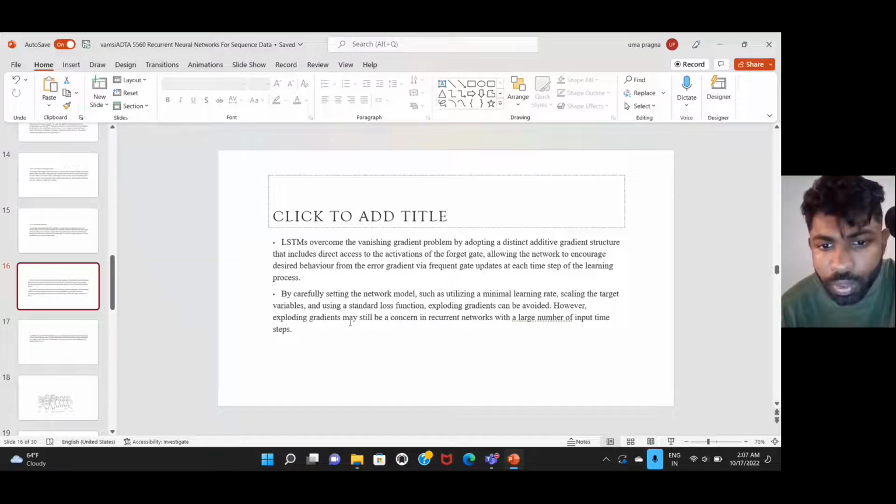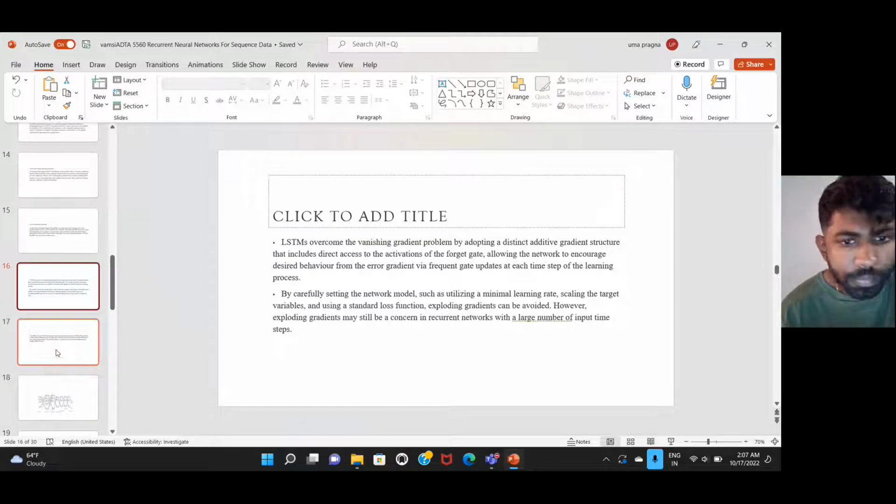We need to overcome all of these by carefully setting up the network model, such as utilizing a minimum learning rate, scaling the target variables, and using a standard loss function. So we can avoid exploding gradients for the recurrent networks.